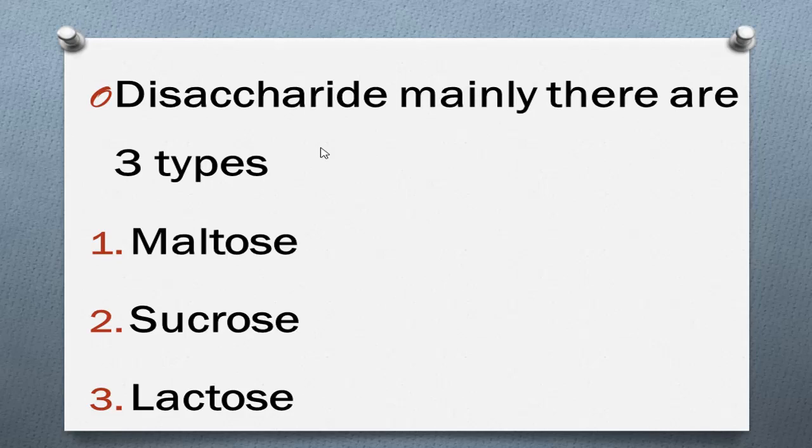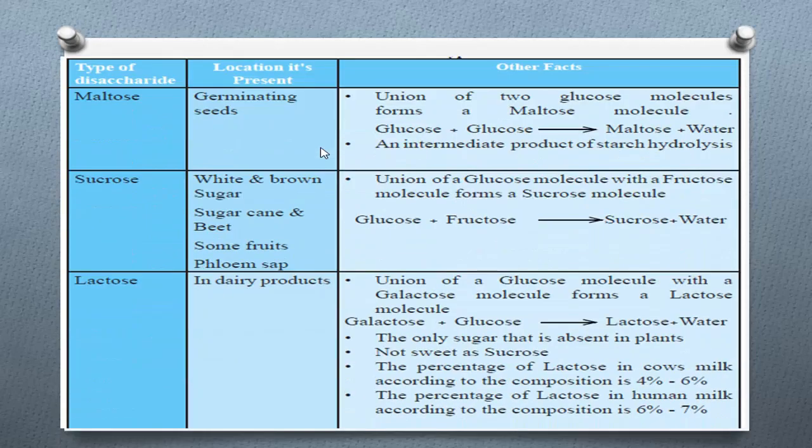Then we will learn about the location and some features of the disaccharides. This column contains the types of disaccharide: maltose, sucrose and lactose. This column contains the location where each is present. This column contains other facts of the disaccharide. First we will learn about maltose. Maltose is contained in germinating seeds.